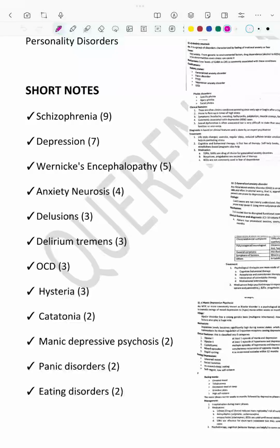So, how long should these features be present? Basically, these features will be seen in all human beings. Everybody will sometimes feel these kinds of symptoms. Then does everybody have depression? No. In order to diagnose a person with depression, these features should be present for more than 2 weeks. That is the duration criterion for depression.